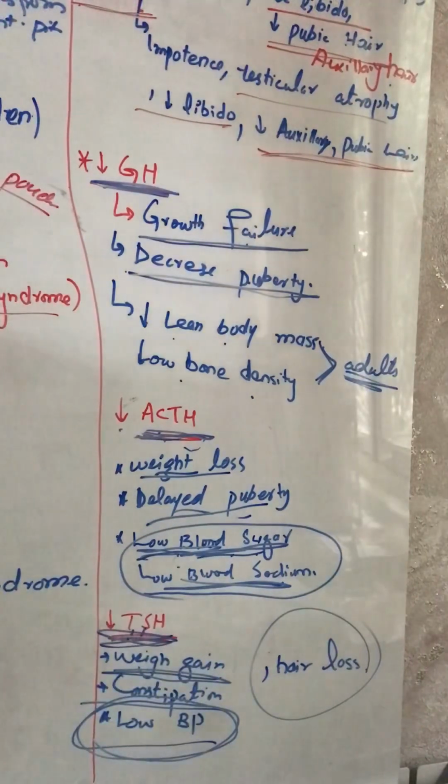All these are the symptoms which we will have when we have a defect in the cells of the anterior pituitary. If all these symptoms are present, it means that the person has panhypopituitarism, that all the anterior pituitary has adenomas, or the pituitary has lost its function completely.